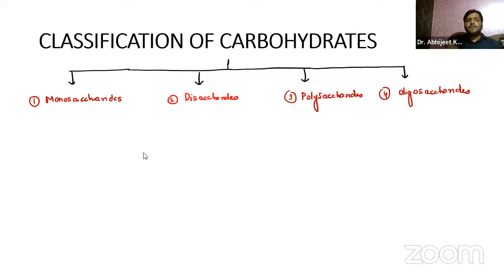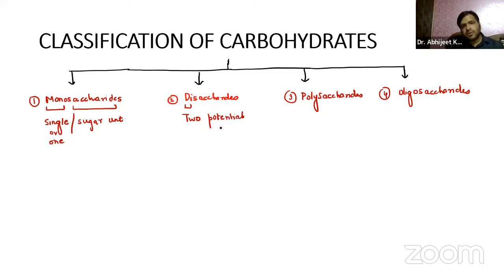Now, when I say mono, guys, just by the name, mono means single and saccharides means sugar. So we have a single sugar unit, right? Single means one sugar unit. Now when I say di, di means two sugar units, or two potential sugar units, right?